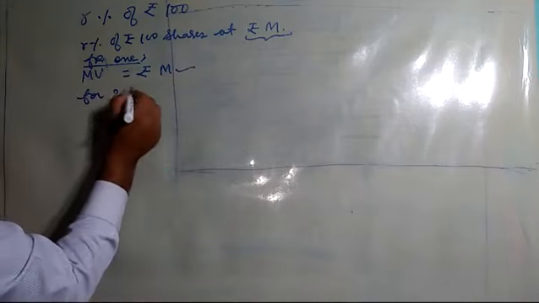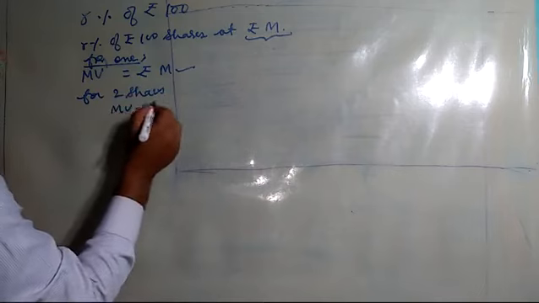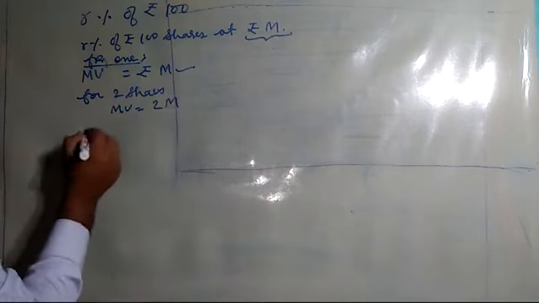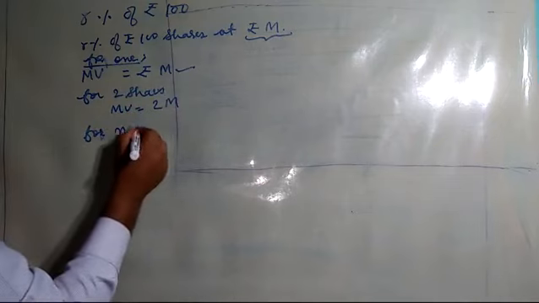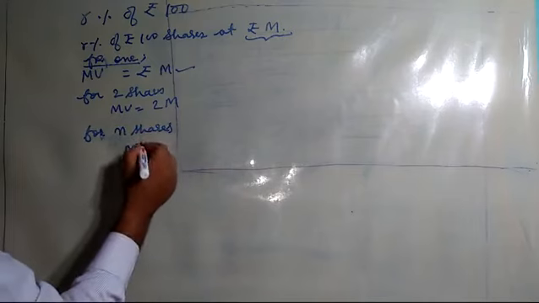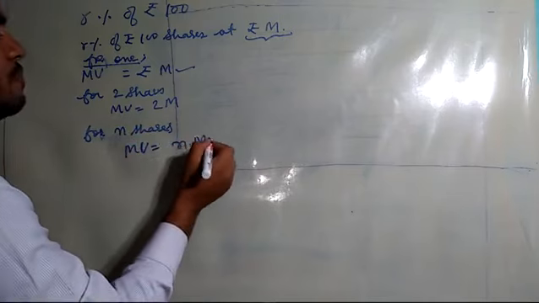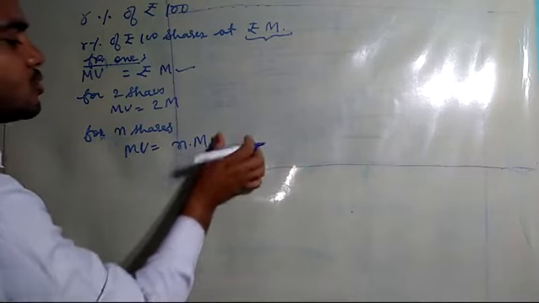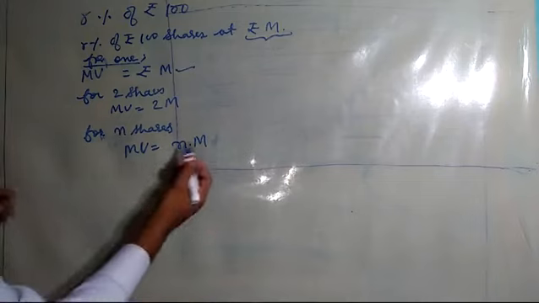For 2 shares MV will be equal to 2m. Likewise for n number of shares, MV will be equal to n into m. Market value of n number of shares will be equal to n into m.